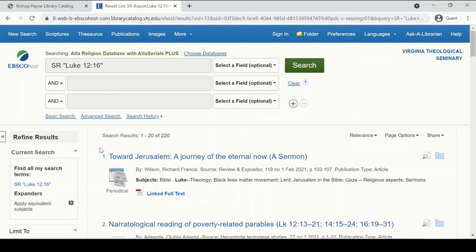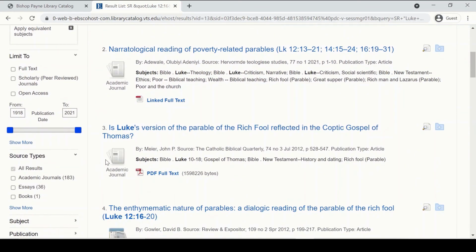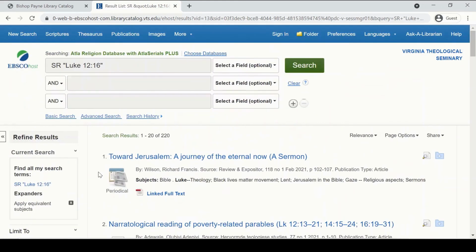And that could mean that they're articles on all of Luke or on chapters 10 through 15, which also includes chapter 12. So this isn't as precise of a search as before, but if you're not getting good results, this is a third option to try. And you can scroll through these articles to see if any of these seem relevant to you. That's 3 quick methods on using the ATLA religion database to search for articles on a particular scriptural passage.